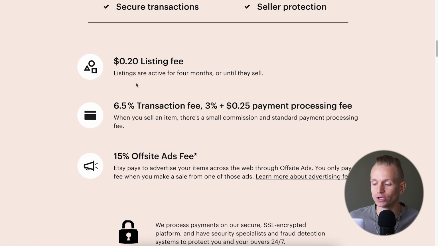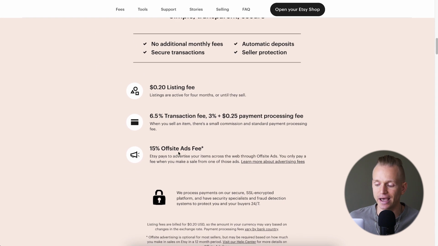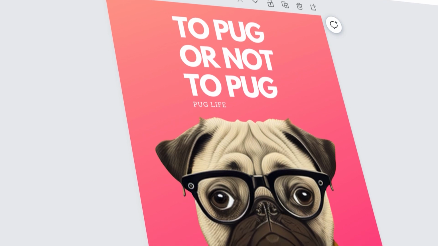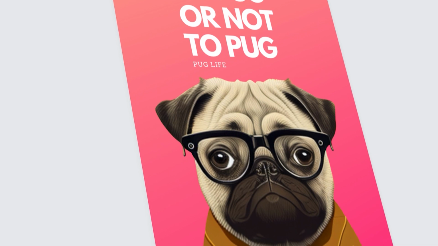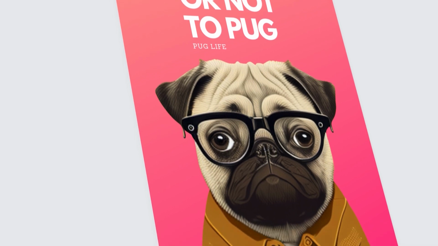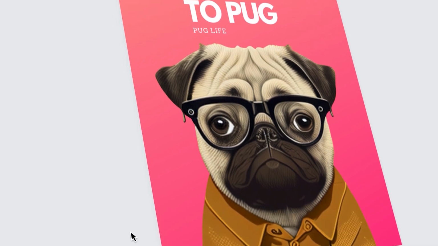So aside from that, we also just need to pay transaction fees, and then if we are using ads, then you obviously pay for the ads. So I'm not going to go through the whole process of setting up an Etsy store. I believe you can do that yourself. It's very simple. But what we're doing here is we're going to be selling this design that we have now created as a digital product, so someone else can download that design, and if they want, they can print it out on a poster or whatever exactly it is.